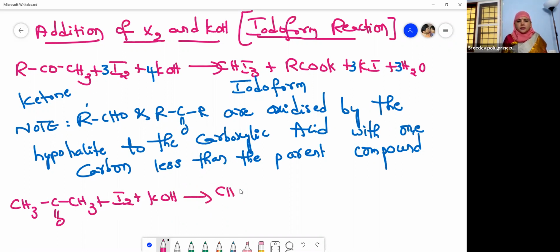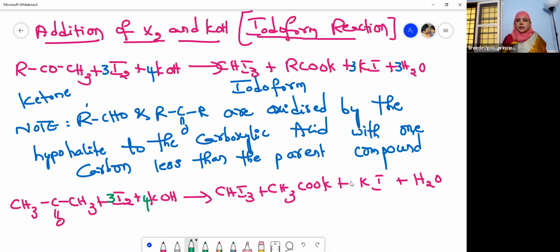You will get iodoform, CHI3, and then you will get CH3COOK, potassium acetate, and then potassium iodide and water, plus H2O. So let us balance this. This is 3, this is 4, and this is 3, and again this is 3. Balanced.